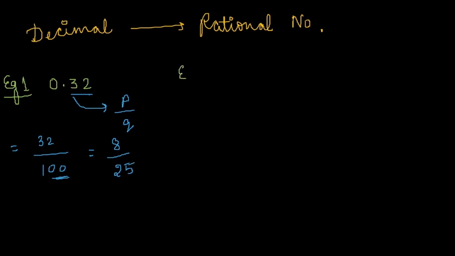Let us understand by another example. 0.125. It is again a terminating decimal. We have to convert it into the form of p by q. When I remove this point, I am having 3 digits. So how many zeros will I place? I will place 3 zeros.